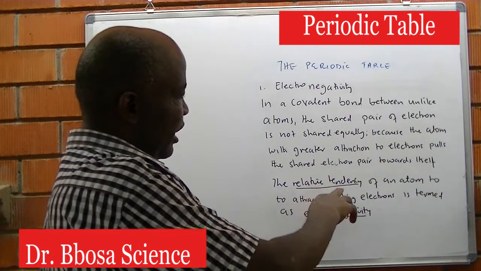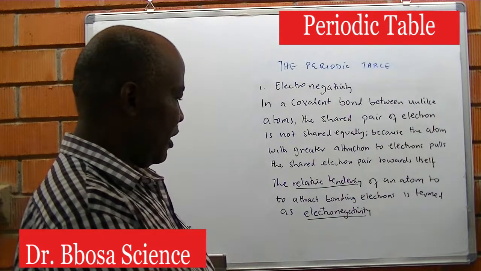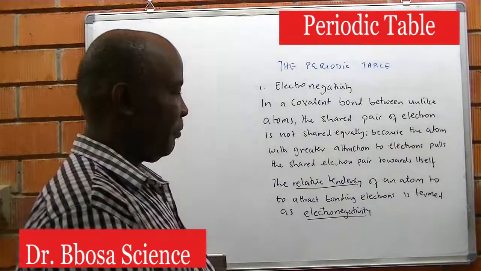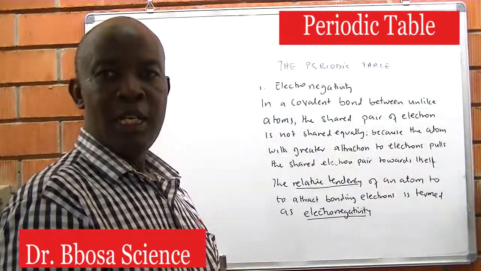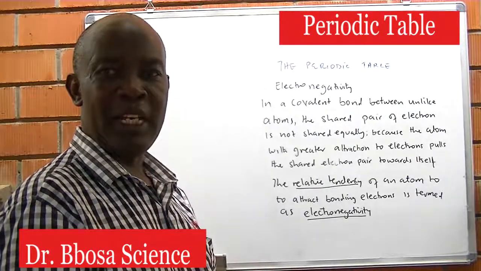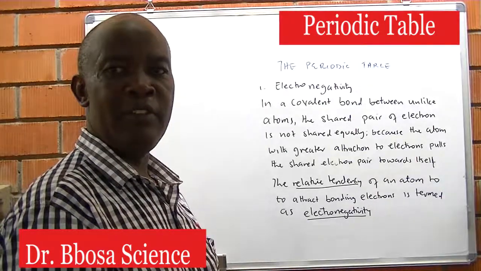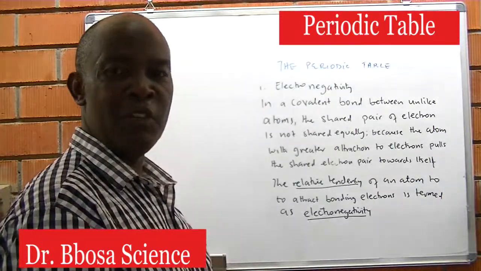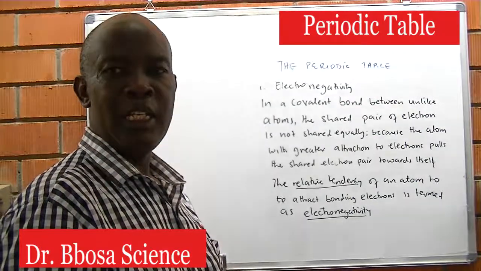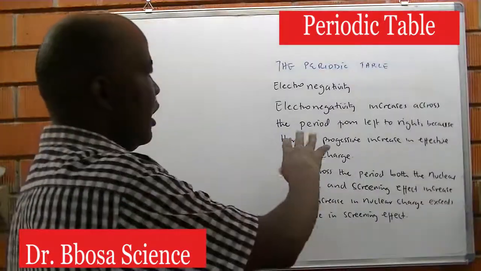The relative tendency of an atom to attract bonding electrons is termed electronegativity. The atom that attracts electrons more strongly than the other is called an electronegative atom. These include oxygen, chlorine, nitrogen, and so on.